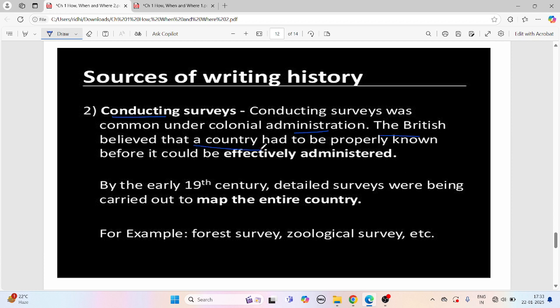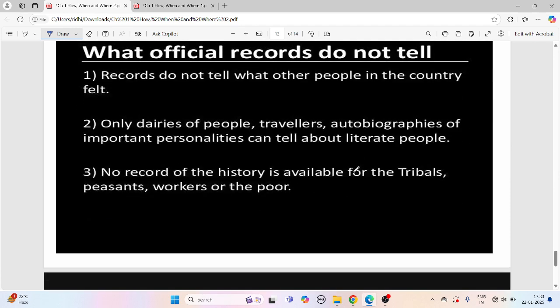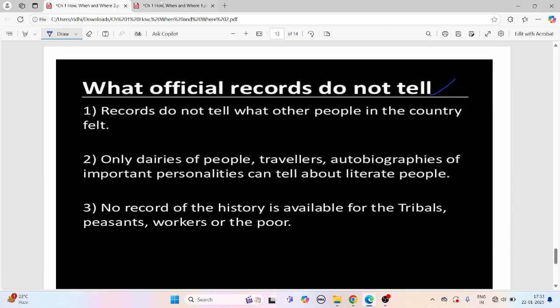The British believed that a country had to be properly known before it could be effectively administered. अब देखो, नेक्स्ट चैप्टर में हम पढ़ेंगे ब्रिटिश सिर्फ ट्रेड करने आए थे, इसलिए उस चैप्टर का नाम भी यही है, From Trade to Territory: The Company Establishes Power. ठीक है, by early 19th century, detailed surveys were being carried out to map the entire country, for example, forest services and zoological services. What did official records not tell us?